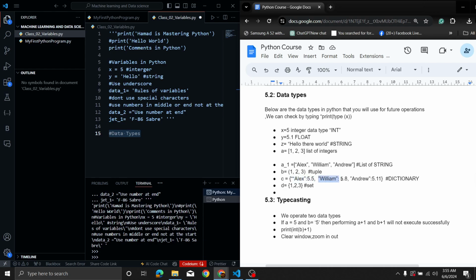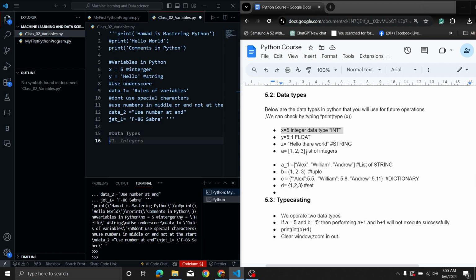Then William, its height 5.8. Then Andrew and its height 5.11. Then it's a dictionary. And if we have a variable with curly parentheses and 1, 2, 3 the numbers, then it's called a set, which we have studied in maths. So if I declare these variables, now let's check all of these variables.